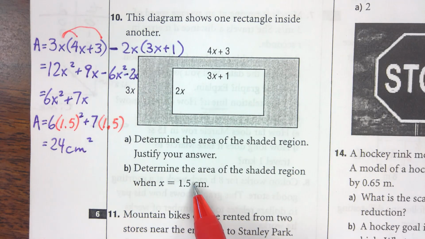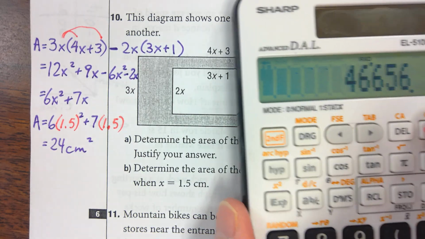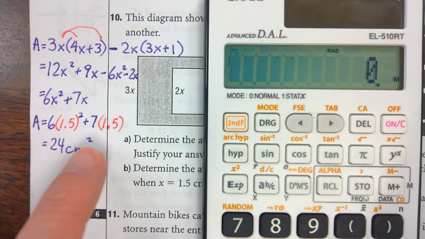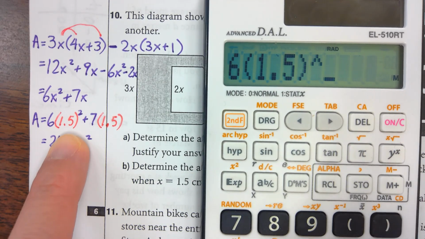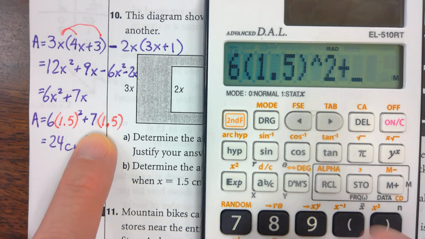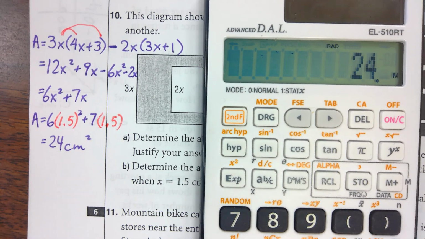They tell you that x is 1.5, so when you sub it in, if you have a calculator, that shows you what you're typing in, then you just have to show it as is. Okay, don't forget the brackets when you do that, and it will tell you the answer right away.